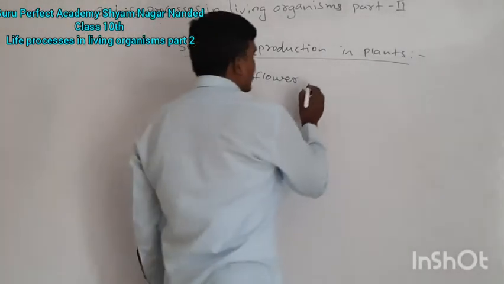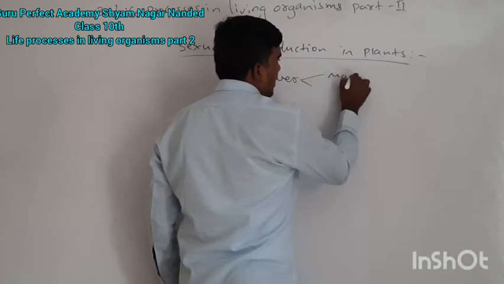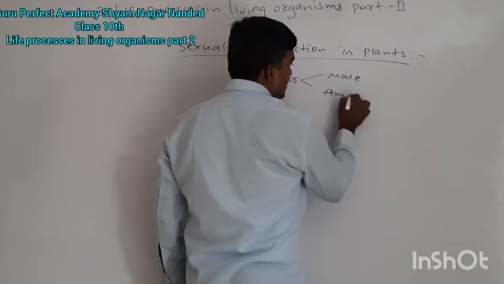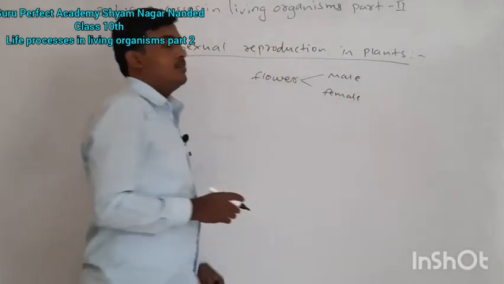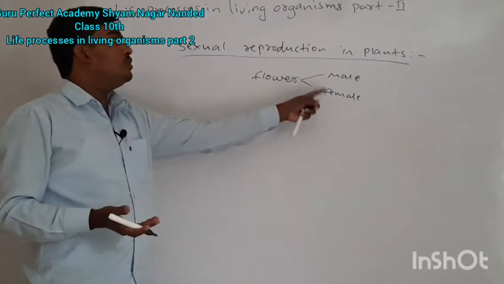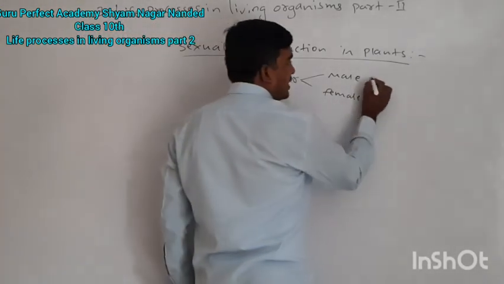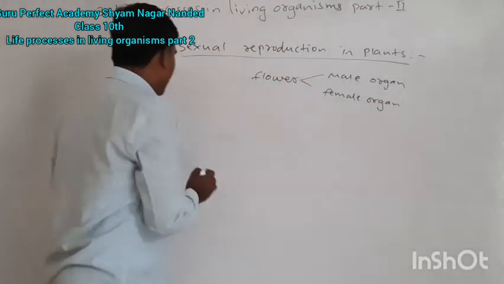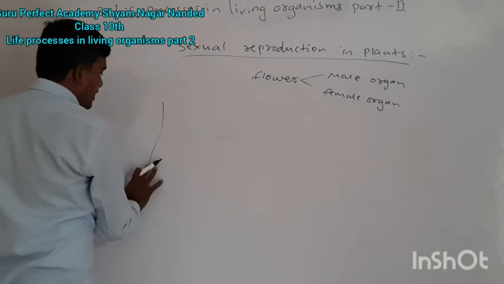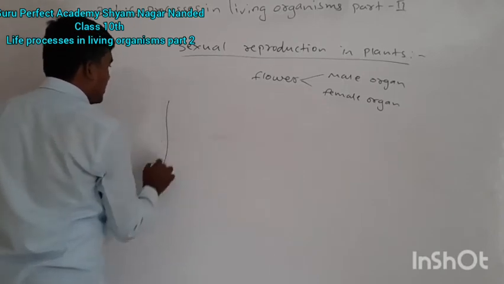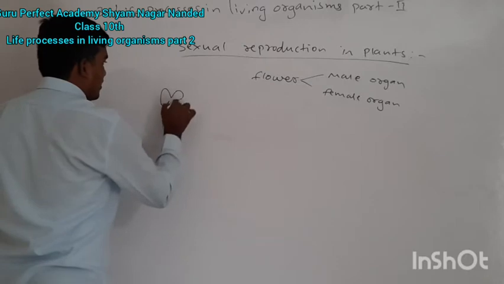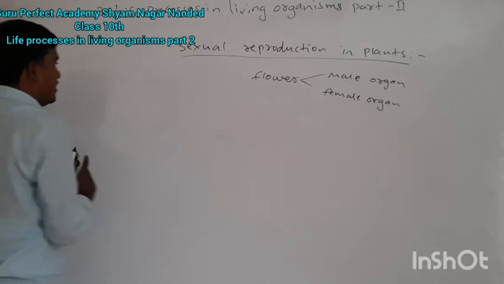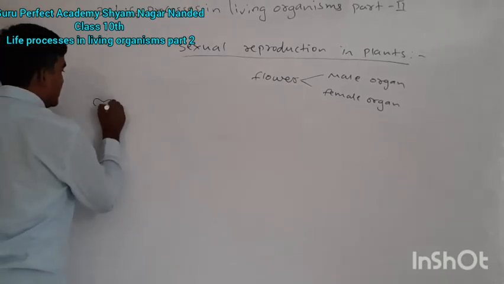A flower has two parts, male and female. Can a single flower have both organs, the male organ as well as the female organ? In the previous class I drew the structure of a flower. Today I am also drawing that structure here.